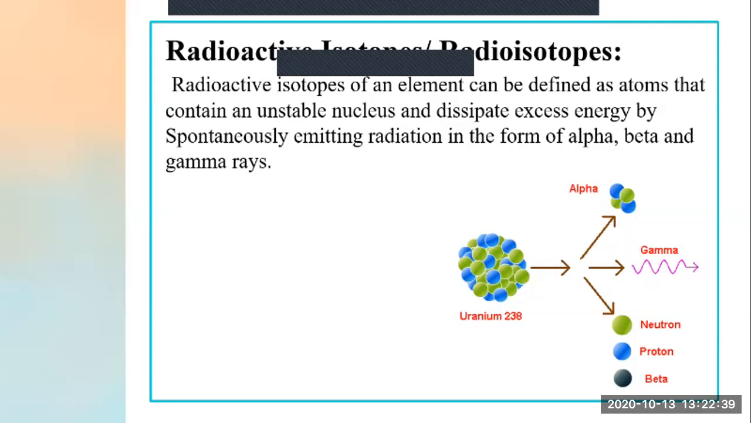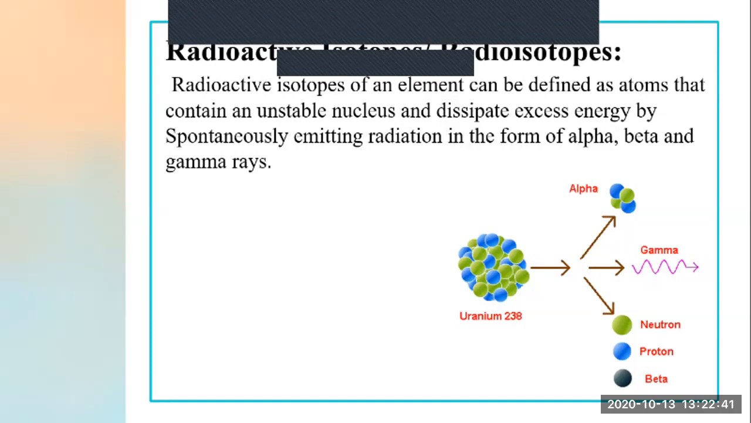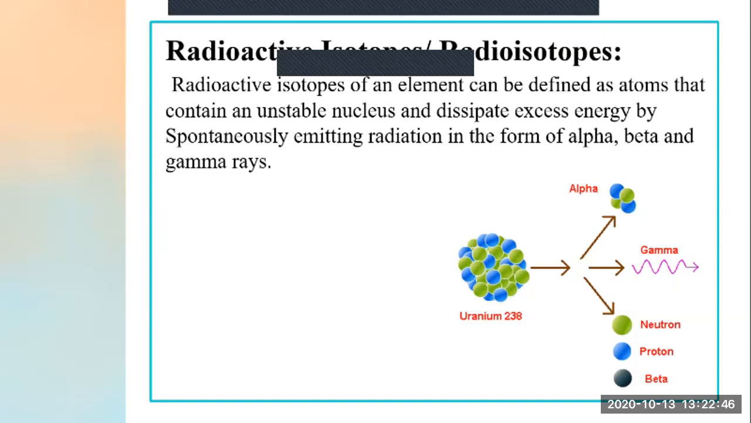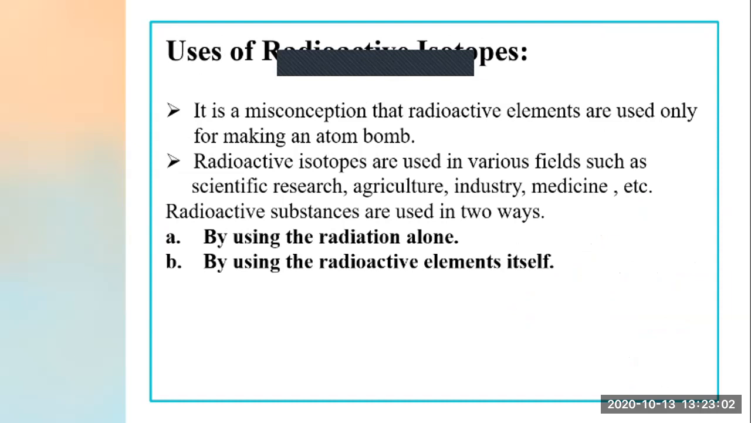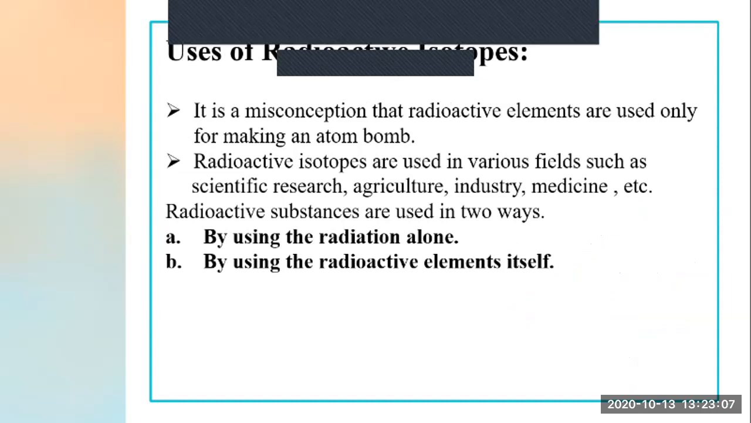See, can you see here uranium 238? This uranium 238 is a radioactive substance. And which rays are coming out? Alpha, gamma and beta rays are coming out from this substance. Again, neutrons and protons, these nuclear particles, are also emitted from this substance. Now, what are the uses of radioactive isotopes? See, it is a misconception that radioactive elements are used only for making an atom bomb.